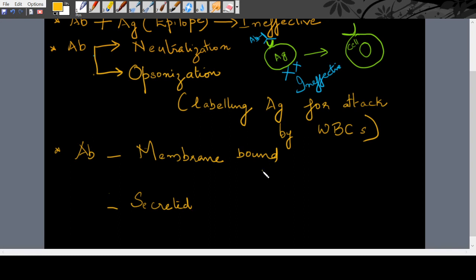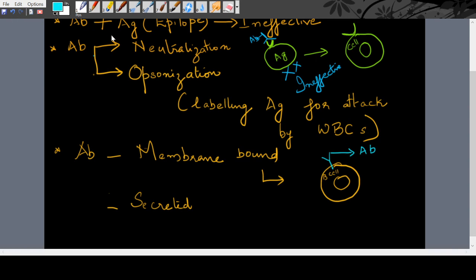Membrane bound antibody means you can see this antibody on the surface of the B cell. So this is our B cell, and this is the antibody on the surface of the B cell, which is bound to a membrane. That type of antibody is known as membrane bound antibody.